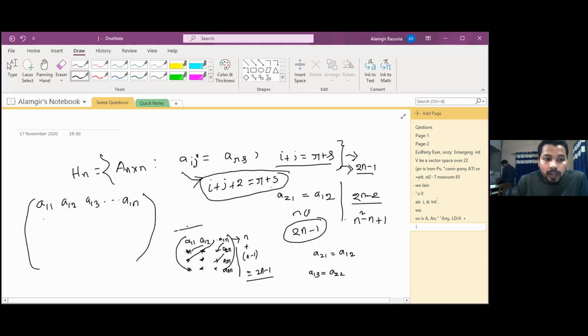That means A21 we can write, no problem. But if I write A22, that means in A11, 1 plus 1 plus 2 will give 4. This A22 will depend on this A11, right or not?